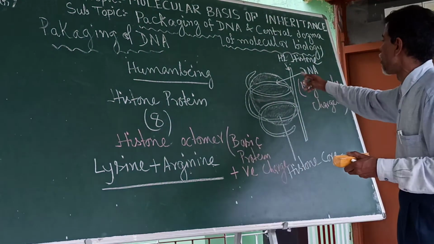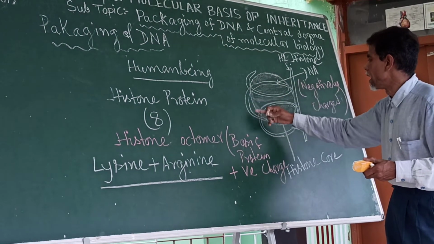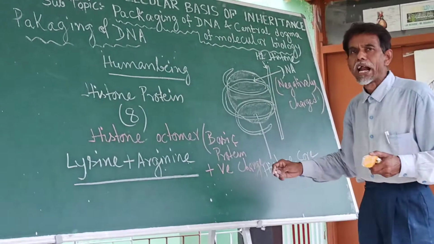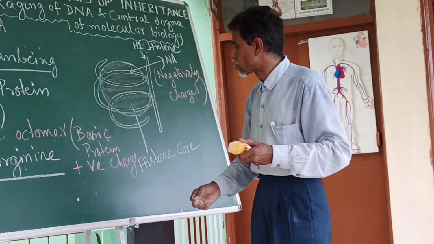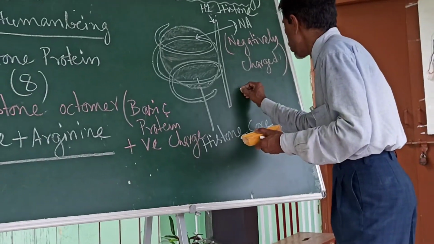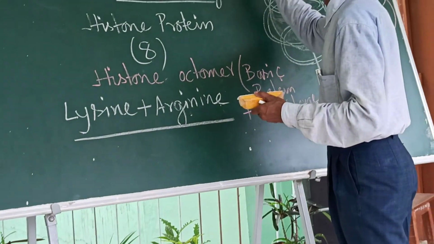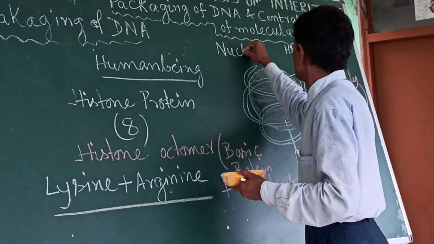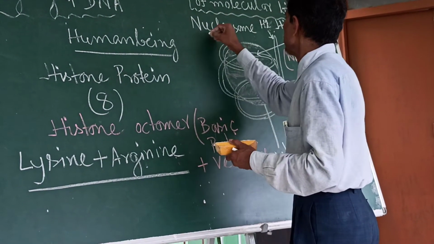Eight such proteins form a histone octamer, around which the DNA wraps, forming a structure. That structure is called a nucleosome.